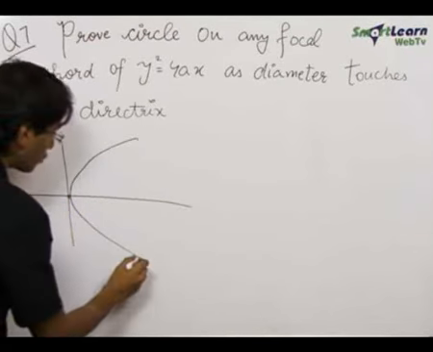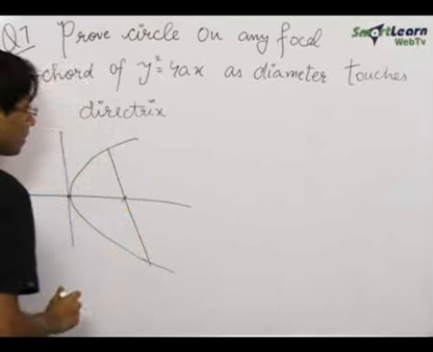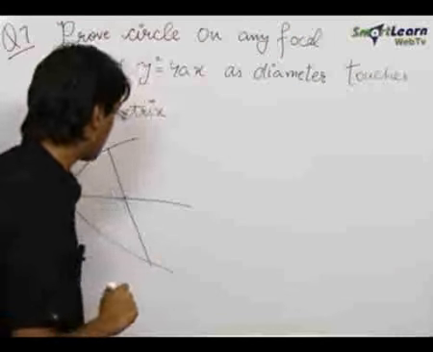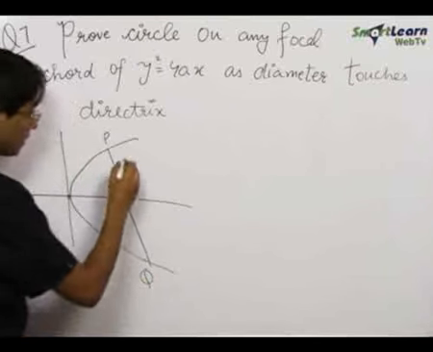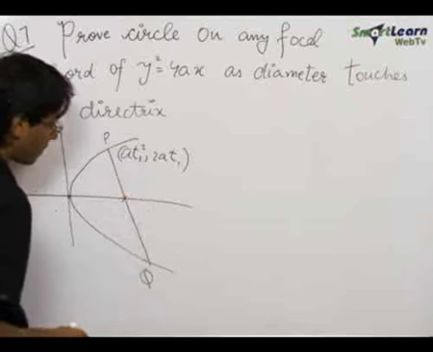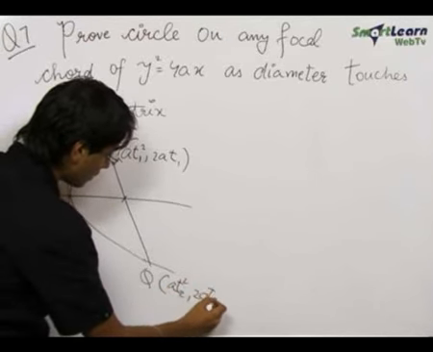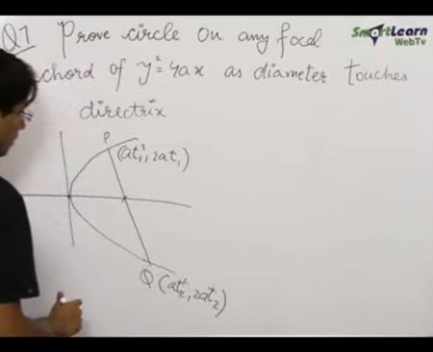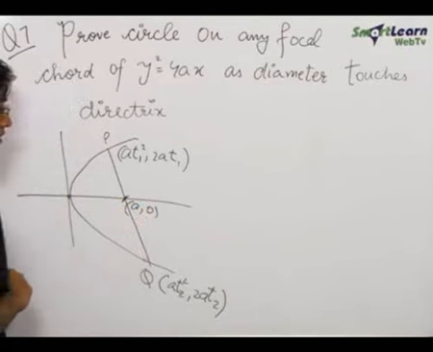Let's say this is the parabola y square is equal to 4ax. This is any focal chord. Mind you, a focal chord is a chord of the parabola which passes through the focus of the parabola. Let's say this is a point P, this is a point Q, this is at1 square comma 2at1, which is any general point lying on the parabola. This is at2 square comma 2at2. Here t1 and t2 are the two parameters, and this is the point a comma 0, which is the focus of the parabola.